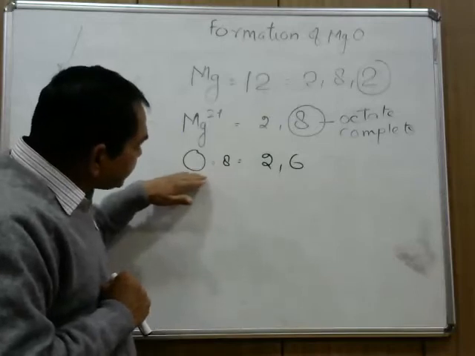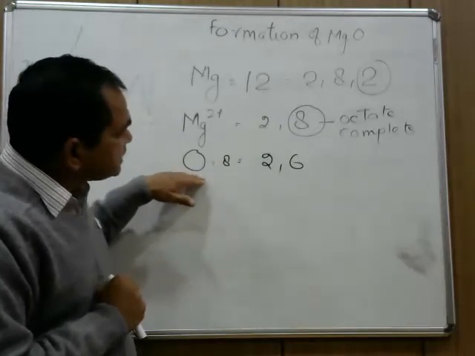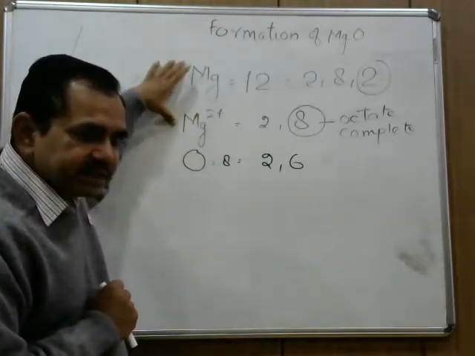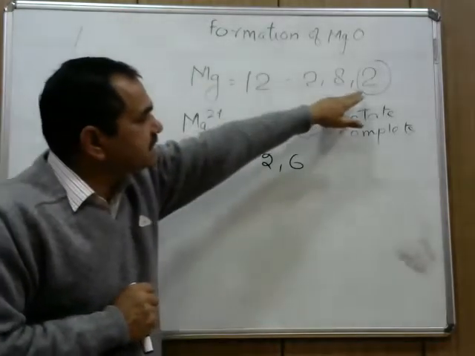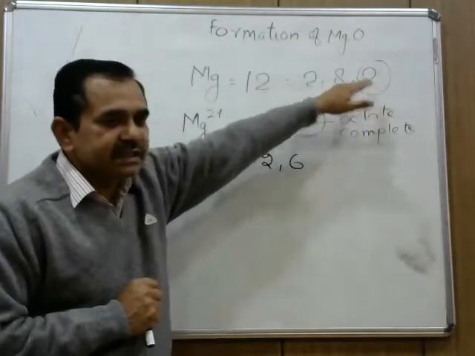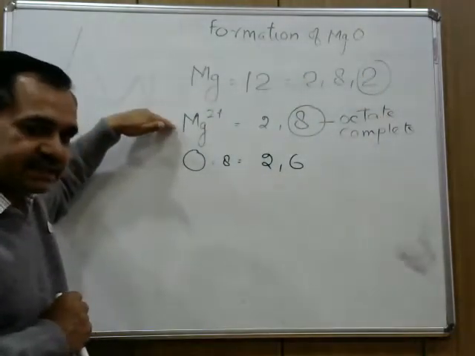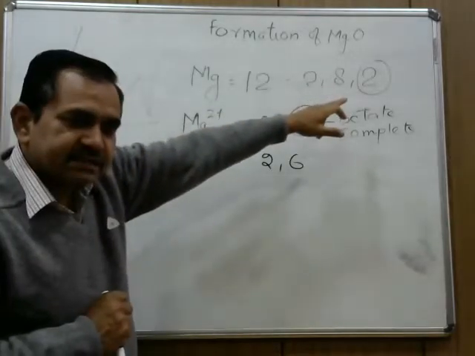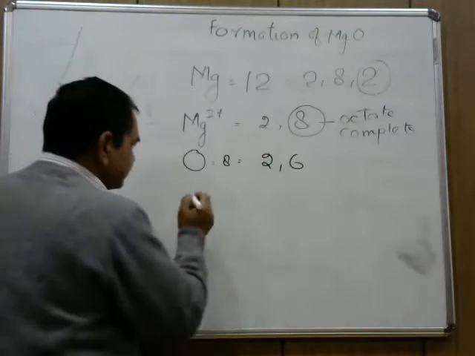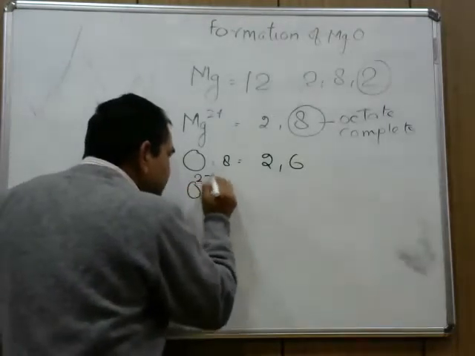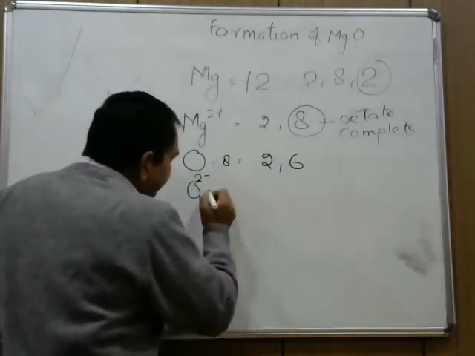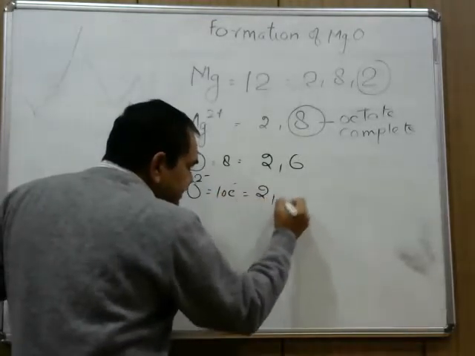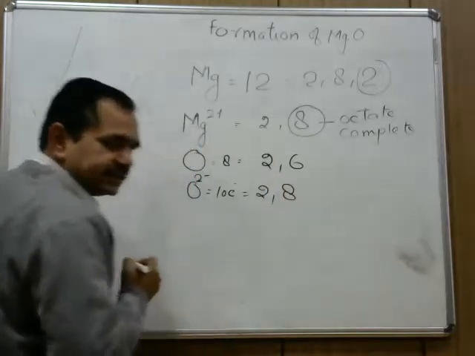This oxygen accepts the 2 electrons lost by the magnesium atom. In the first step, the magnesium atom has lost its 2 valence electrons and converted to an Mg2 plus ion. But the oxygen atom accepts these 2 electrons and forms oxide ions that have a total of 10 electrons, distributed as 2, 8.